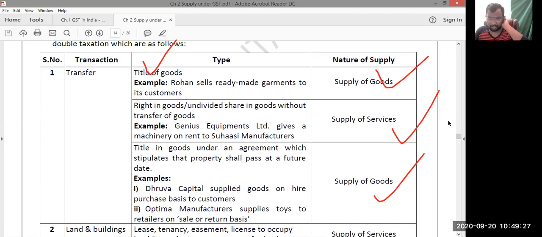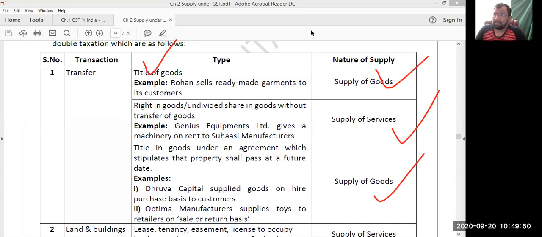Best example, hire purchase contracts. Are you following now? Under hire purchase agreements, the ownership is transferred to the hire purchaser only on payment of the last installment. So does it amount to supply of goods or supply of services? Supply of goods only, because ownership is getting transferred. Whether ownership is transferred immediately or at a future date, if there is a provision for the transfer of ownership, it amounts to supply of goods.